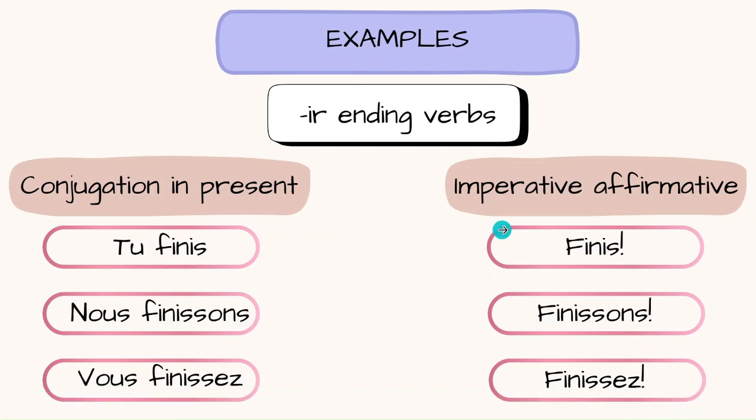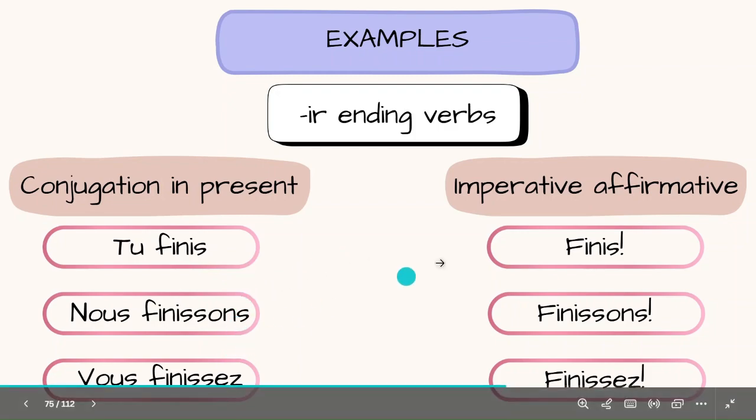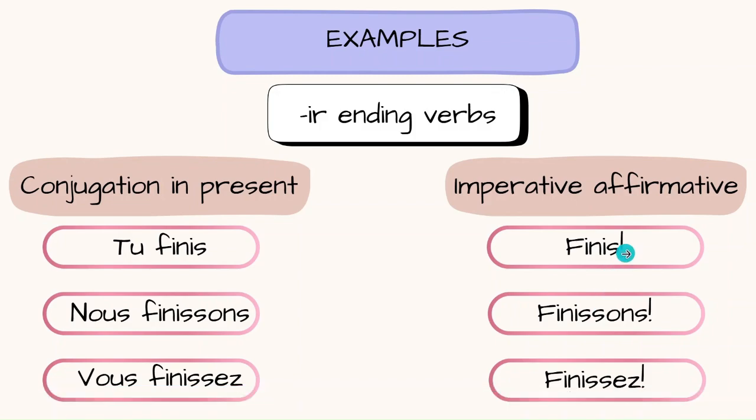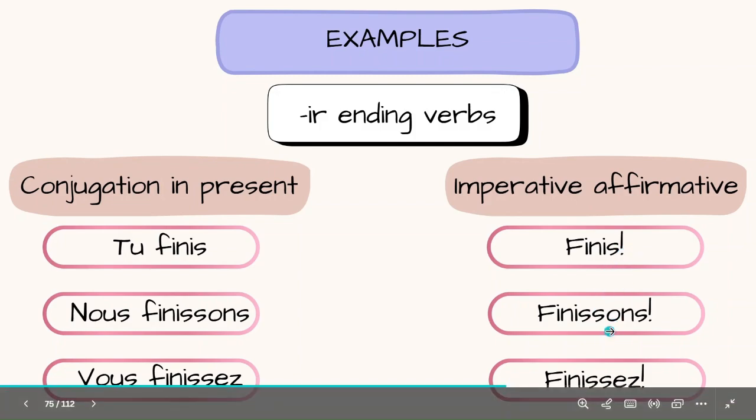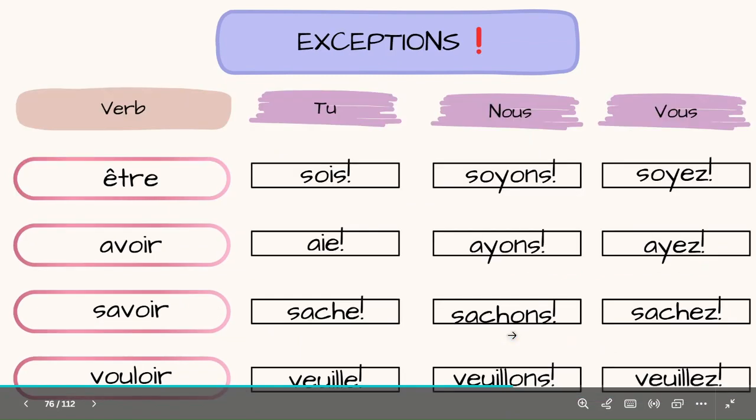And finally, we take an IR ending verb for an example. And the verb is finir, that is to finish. In present, it is conjugated as tu finis, nous finissons, vous finissez. The imperative affirmative becomes finis with an exclamatory mark, finissons with an exclamatory mark, and finissez with an exclamatory mark.